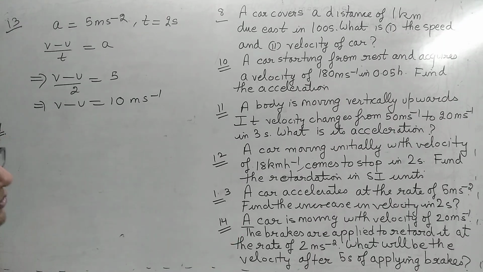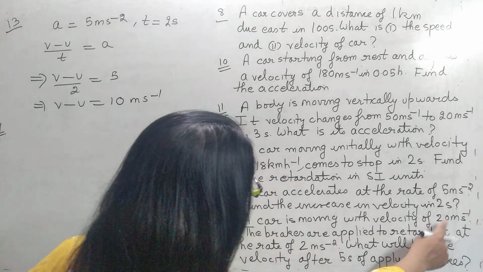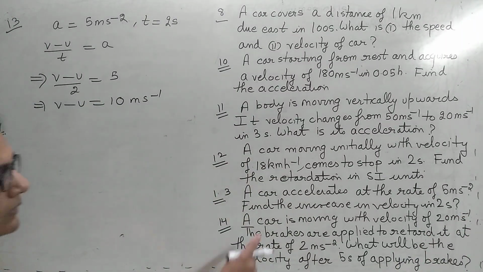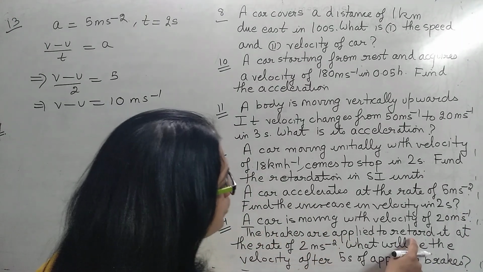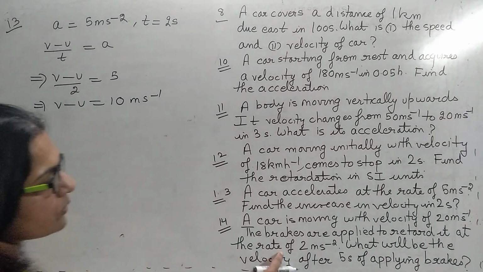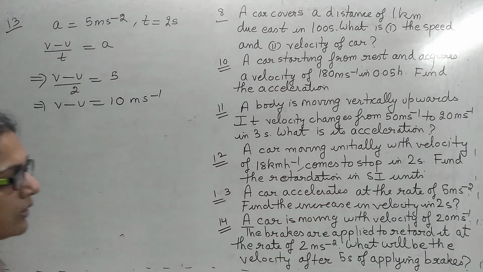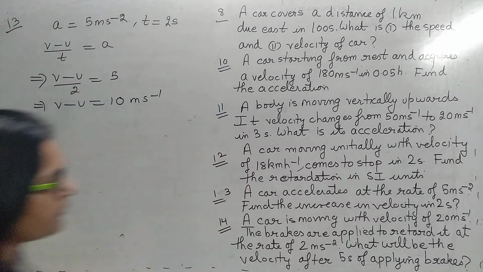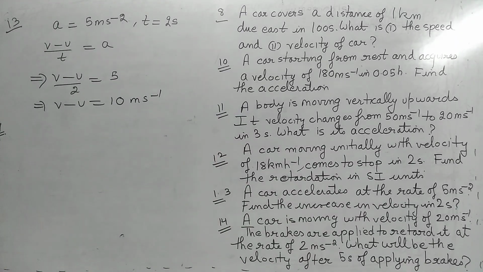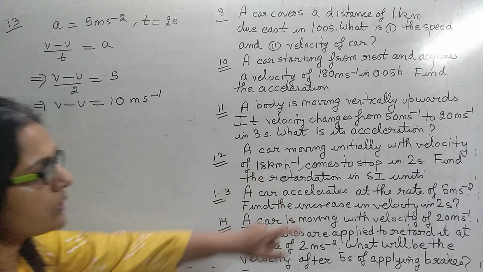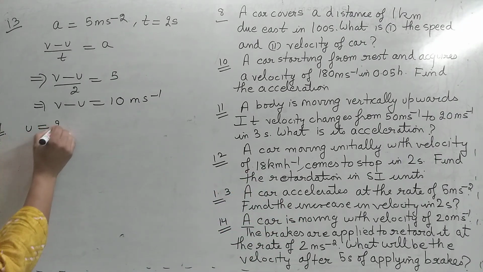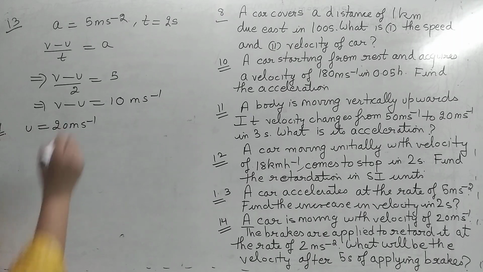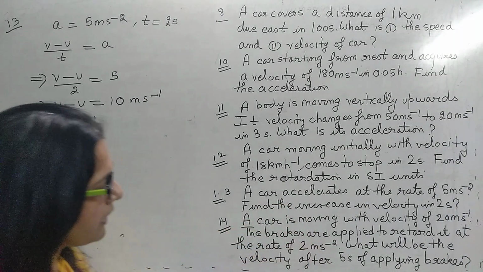Come to the 14th question. A car is moving with velocity of 20 meter per second. The brakes are applied to retard it at the rate of 2 meter per second square. What will be the velocity after 5 seconds of applying brakes? So here it is given, एक कार move कर रही है और उसकी velocity क्या है? 20 meter per second. अब उसके ऊपर हमने brakes apply किए.